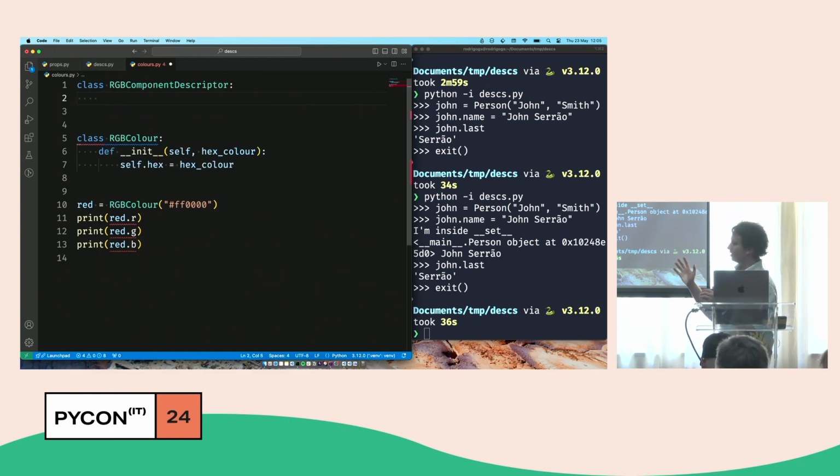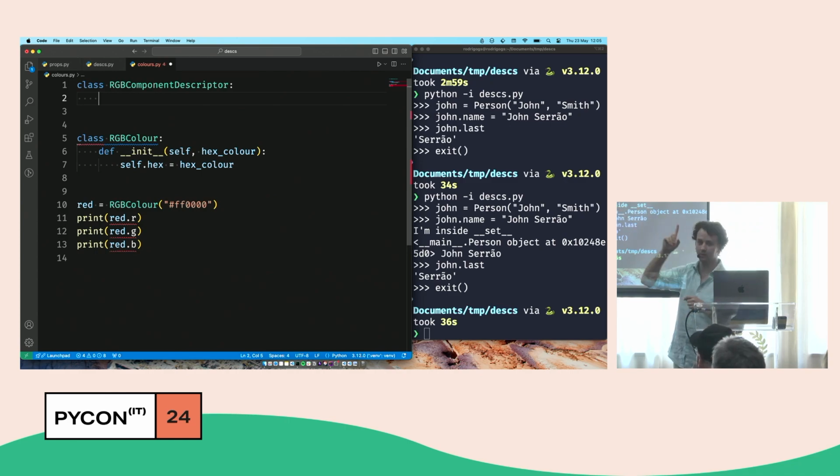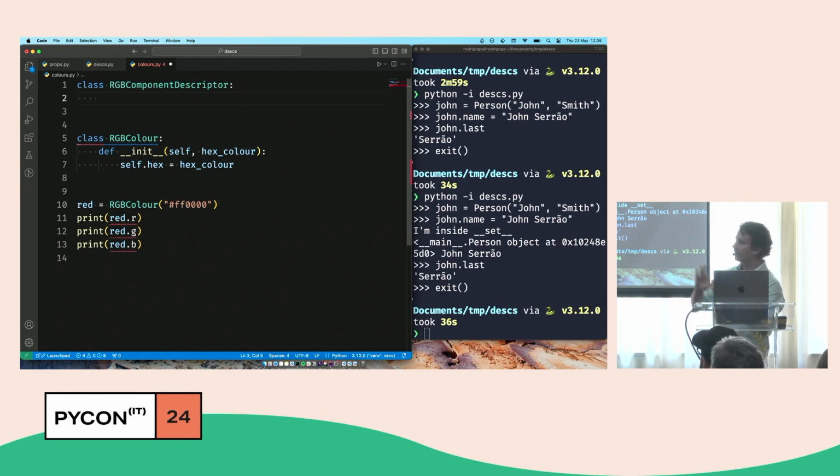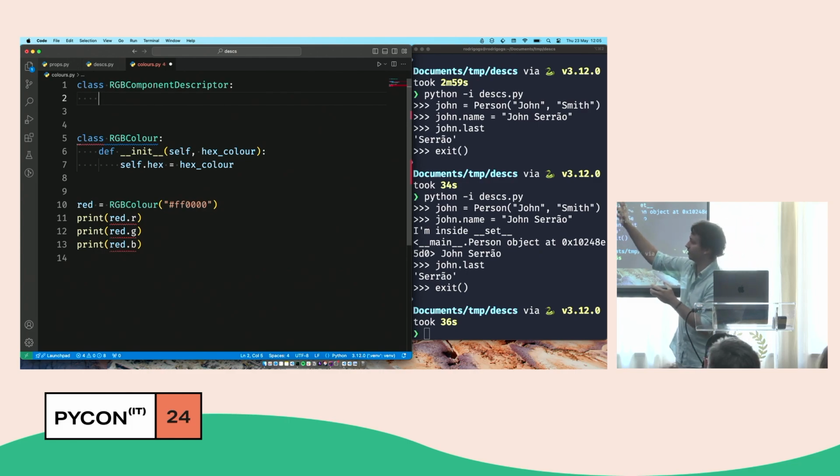And now, this is where stuff gets fun. If you weren't having fun yet, this is where it should get fun. I want to use 1 descriptor, so 1 class in line 1, to implement 3 different attributes, R, G, and B. So there obviously must be something that lets you distinguish between the descriptor for R, the descriptor for B, and the descriptor for G. Because they're supposed to give different results. But I want to encapsulate all of that behavior inside the descriptor.